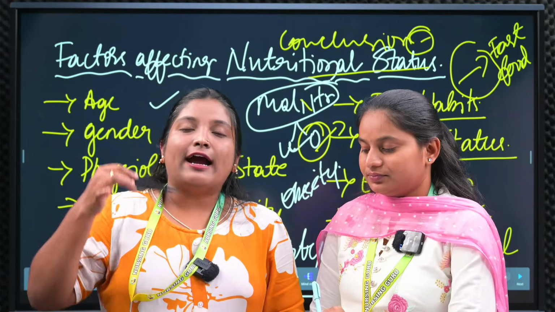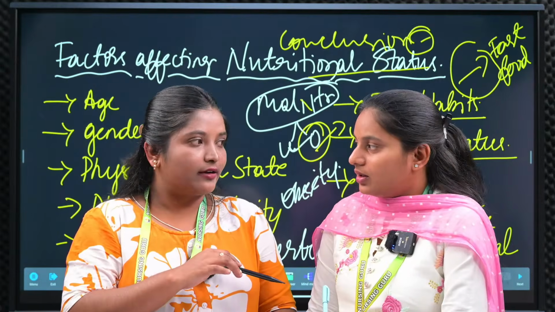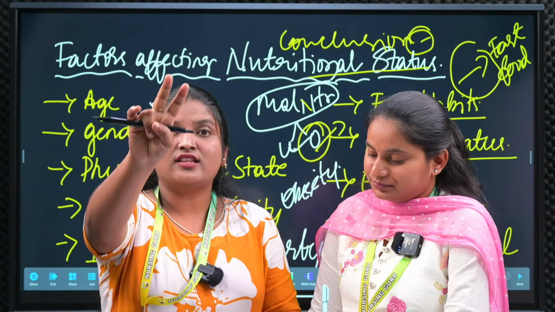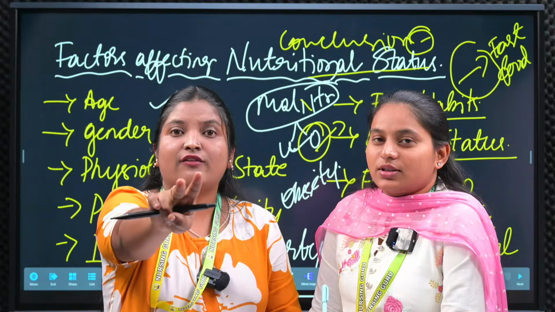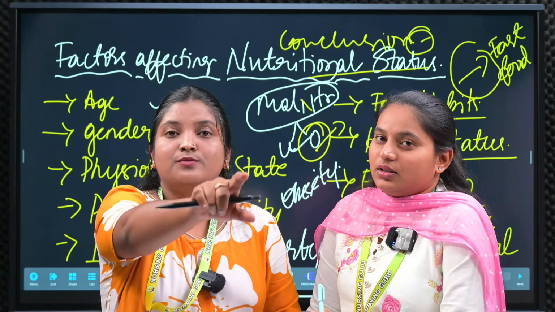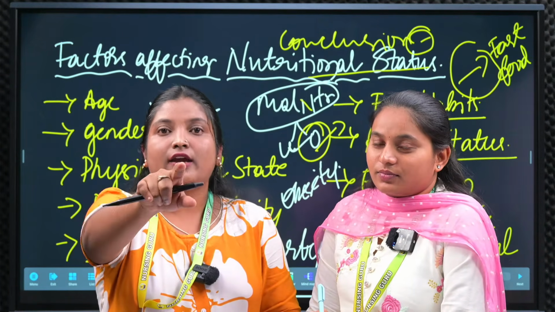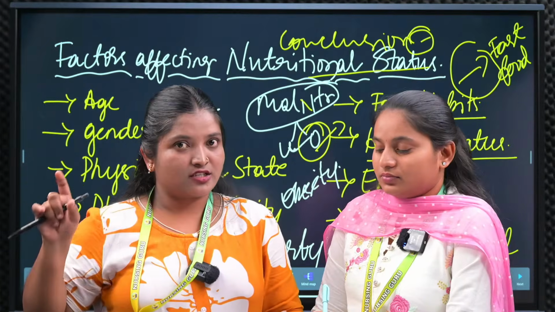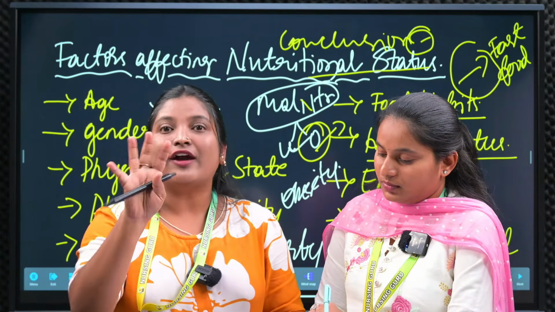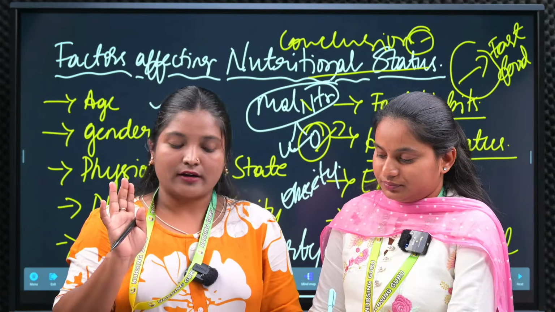That will cause kwashiorkor and marasmus. For these two, they may ask 2 marks questions: define kwashiorkor, define marasmus, difference between kwashiorkor and marasmus. And protein energy malnutrition completely they can ask for 5 marks. So have you got now the important questions?